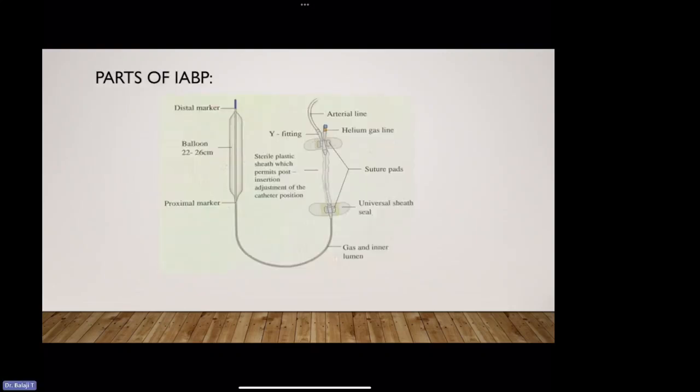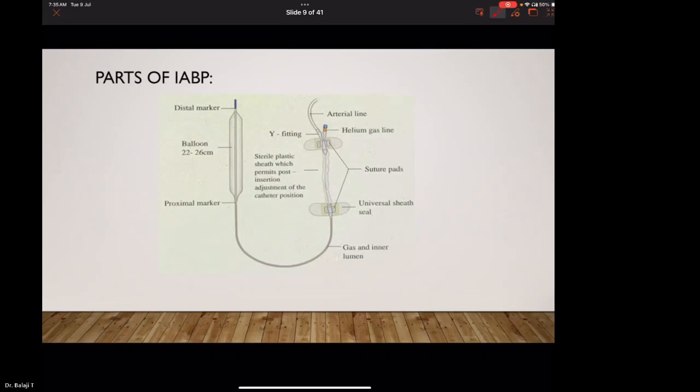Parts of IABP. IABP has a distal marker, which is a radio-opaque balloon with a length of about 22 to 26 centimeters, and it has a proximal marker. Two lumens are there: one is for helium gas, and one is to measure the blood pressure. There are suture pads to fix the IABP, and there is a sterile plastic sheath which permits post-insertion adjustment of the catheter position.